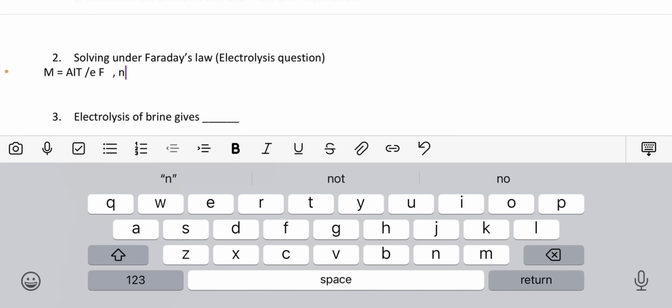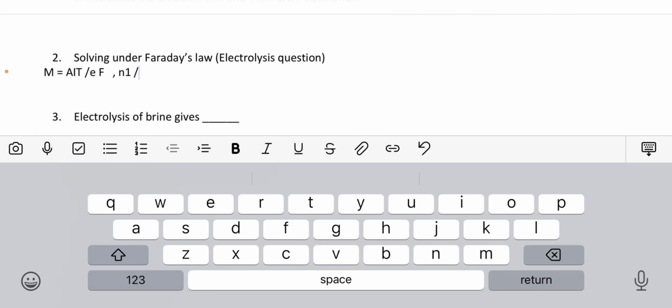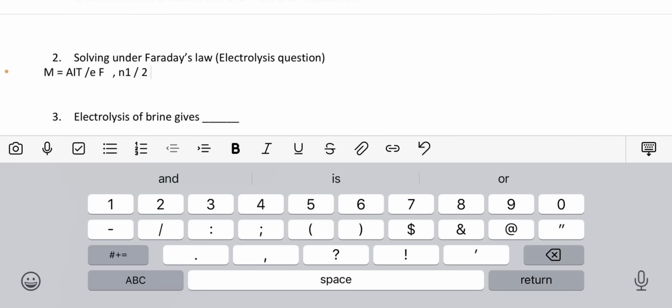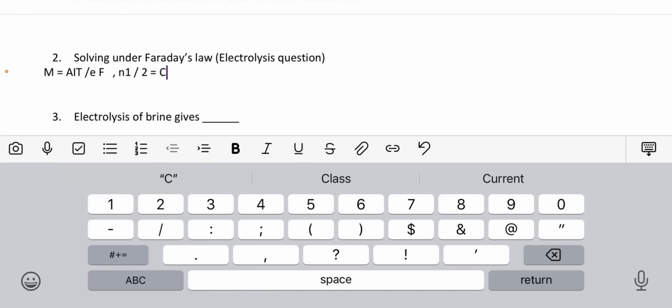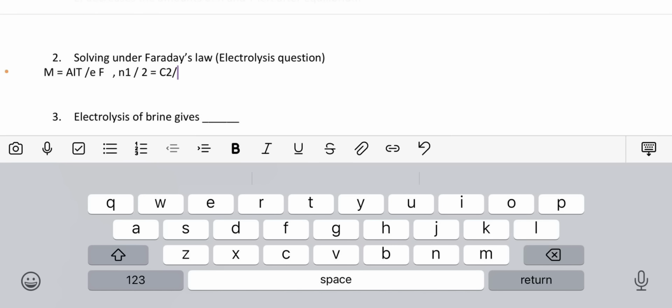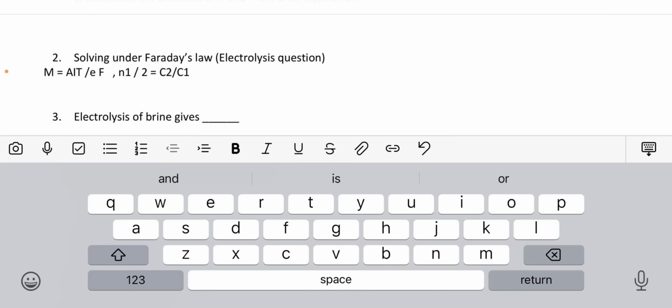So we have N1 over N2 is equal to C2 over C1, where your mole is mass over molar mass. So these are the two formulas that you should always know in your head.